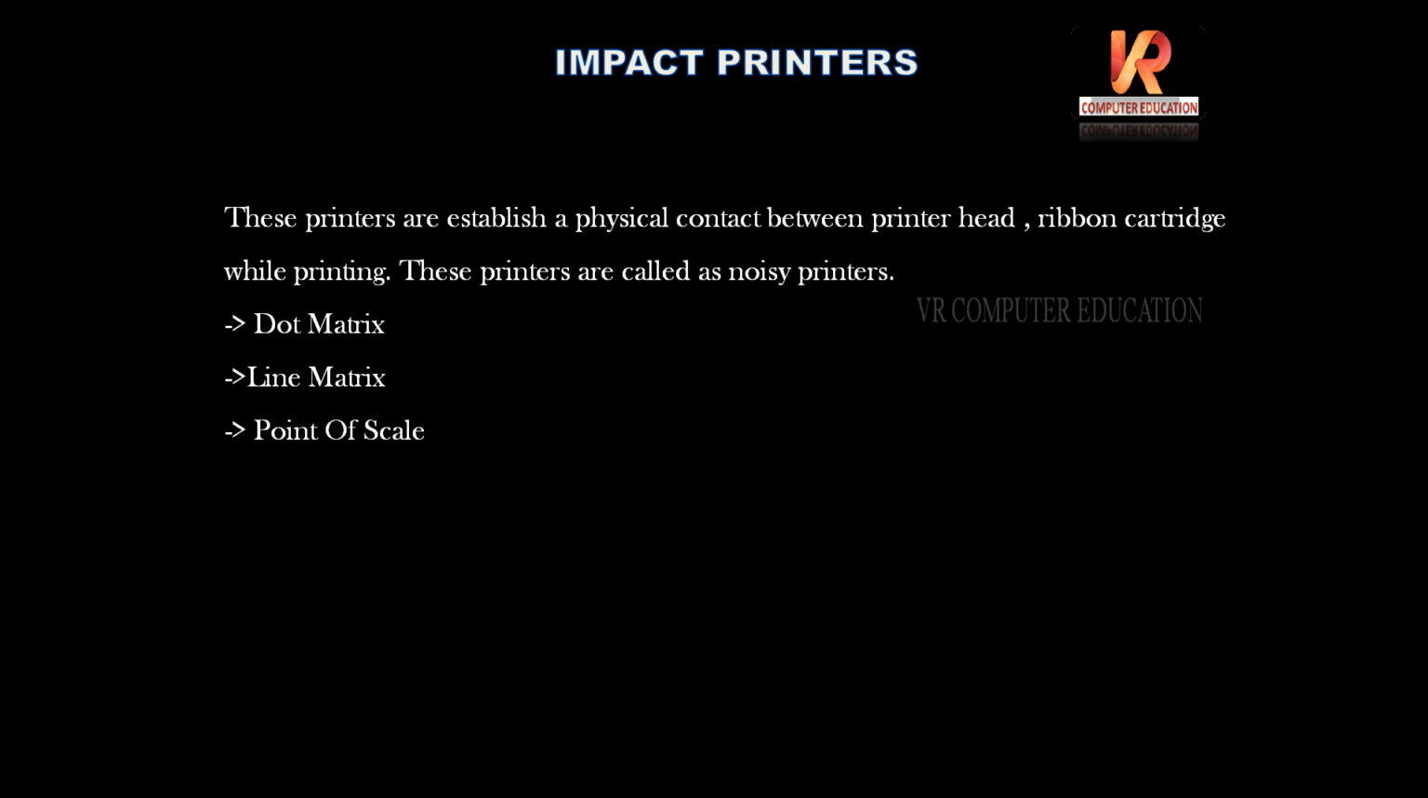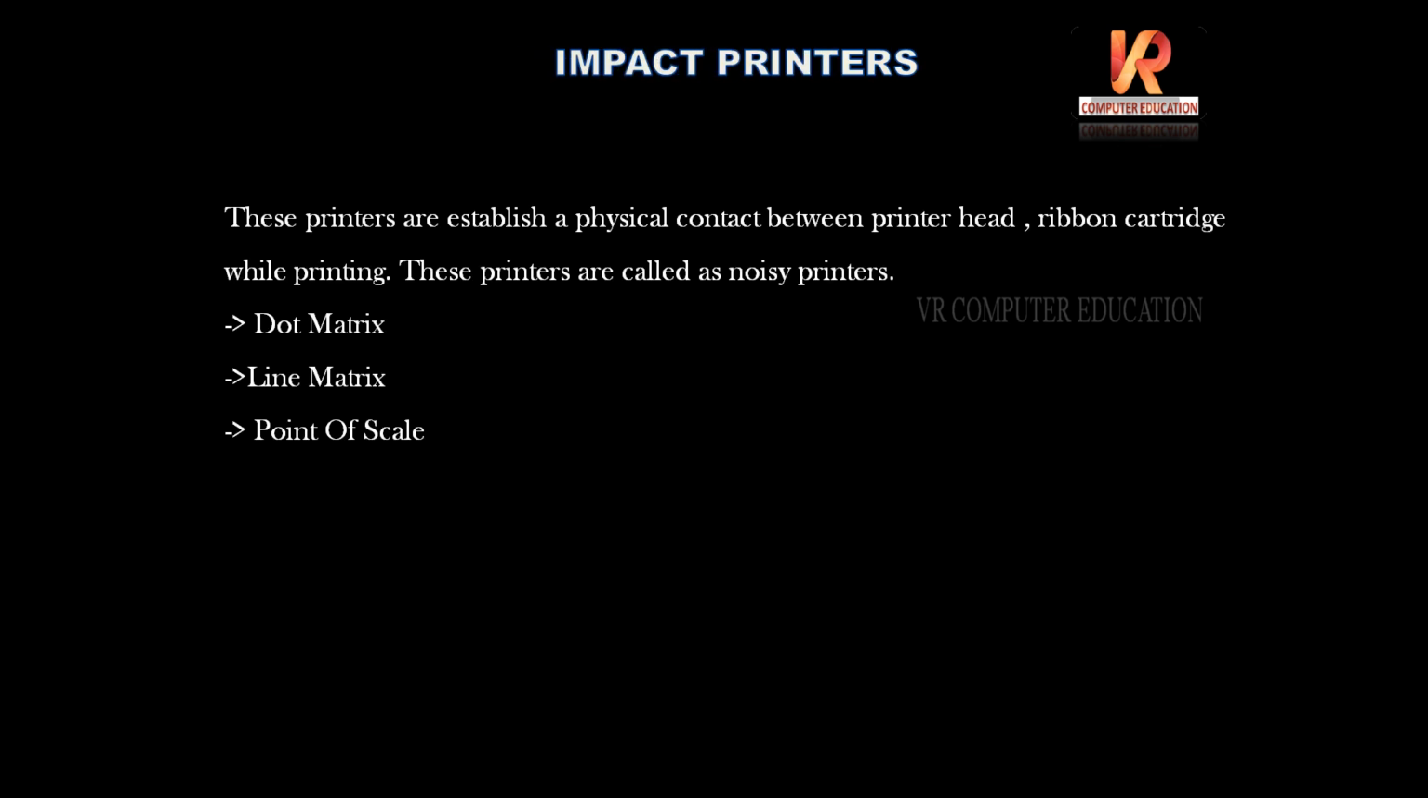First, impact printers. These printers establish a physical contact between printer head and ribbon cartridge while printing. These printers are called noisy printers. So they will make sound while printing. That's why they are called impact printers. Here we have some types of impact printers: dot matrix, line matrix, point of sale. So here, what is dot matrix? Impact printers.